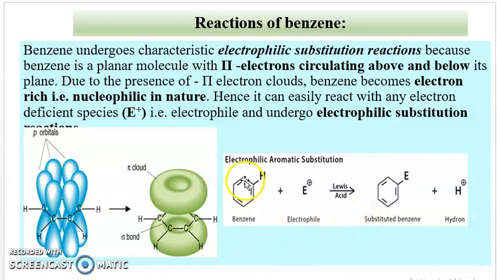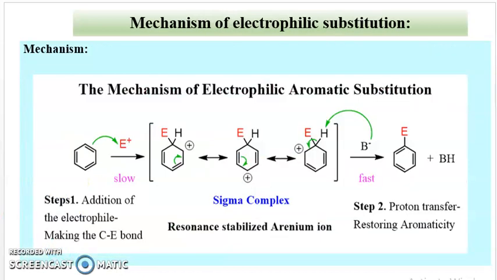In this case, this benzene ring or aromatic compound acts as an electron-rich species. They easily attack an electrophile, that is, they are nucleophilic in nature due to the presence of this pi electron cloud. Next is the mechanism of electrophilic substitution reaction.